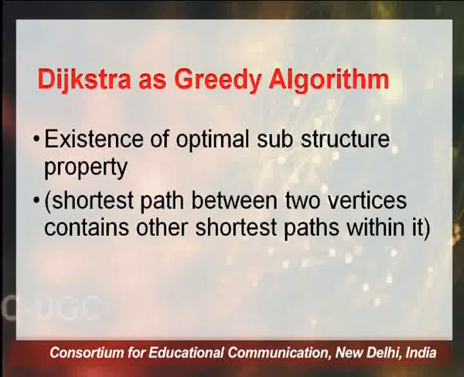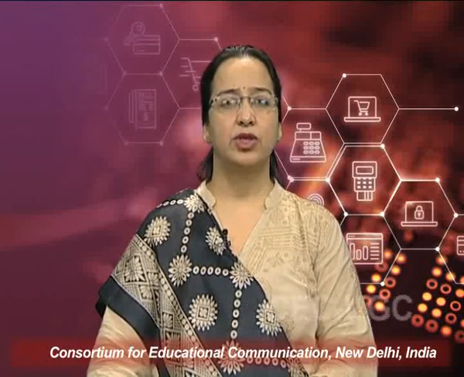Now, why is Dijkstra's algorithm known as a greedy algorithm? Dijkstra's algorithm qualifies as a greedy algorithm because of the existence of its optimal substructure property. Here the optimal substructure property says the shortest path between two vertices contains other shortest paths within it. This kind of optimal substructure is required for greedy algorithms as well as for dynamic programming problems, and that optimal substructure is available within our shortest path problem.